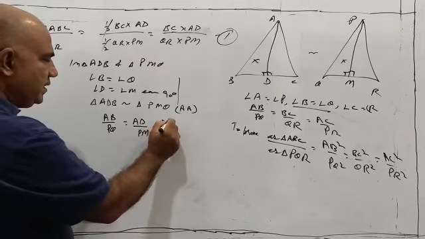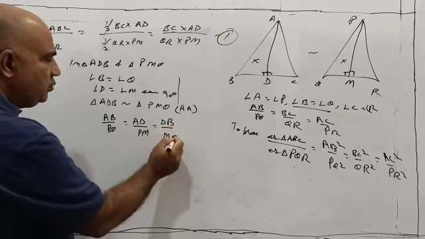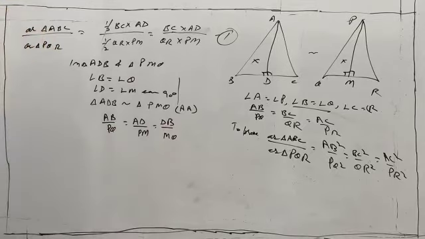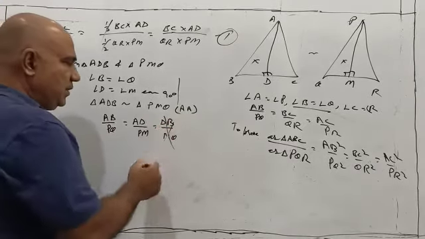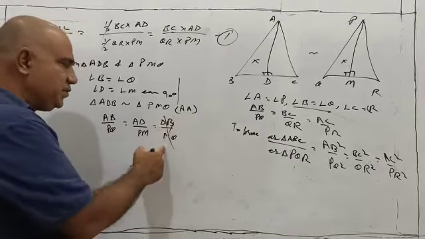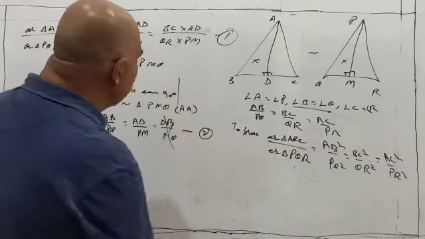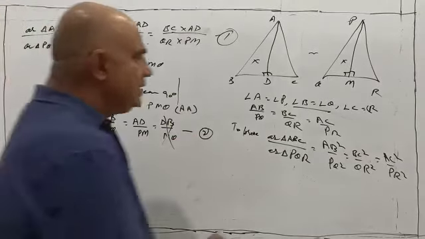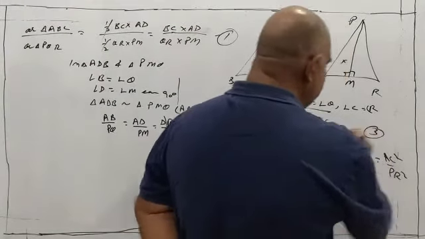Also, we can have DB upon MQ, but this is true and not required in this particular case. So let me write this as equation 1. This is equation 2. And let me call this equation 3.